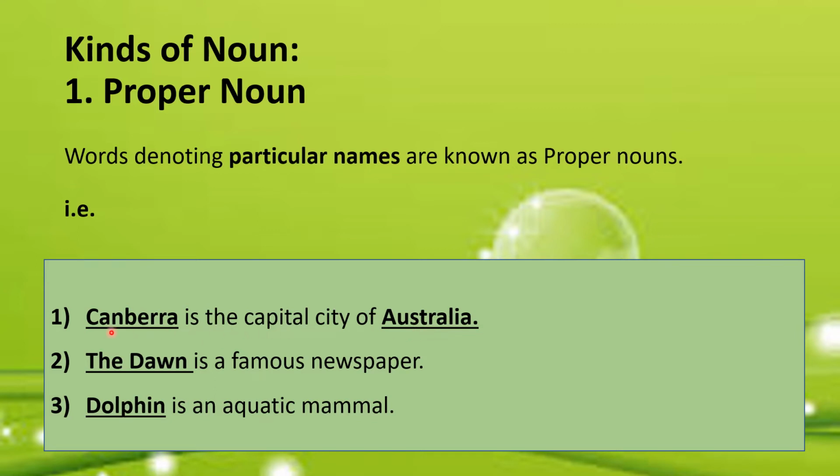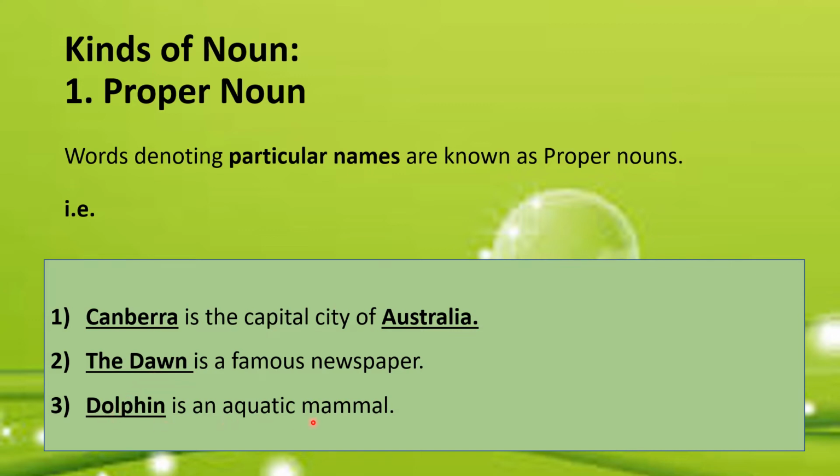Canberra here has been underlined because it's a proper noun. It's the name of a city. Similarly, Australia is name of a country, so it becomes proper noun. In second example, the Dawn is the name of a particular newspaper, so it is a proper noun.